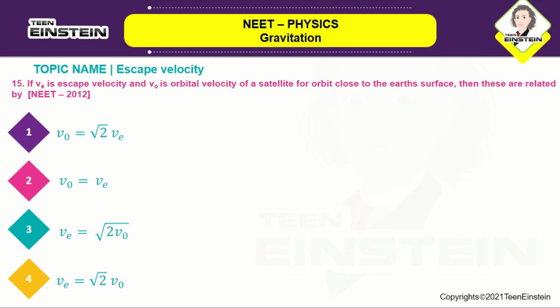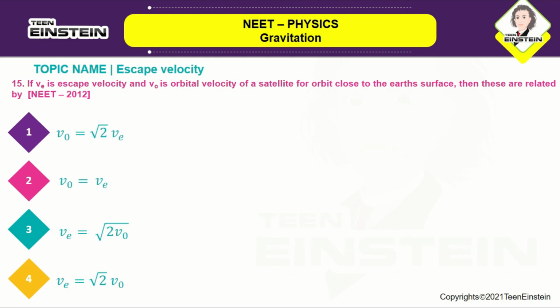You can see as we solve so many problems, the same formulas are being repeated and we are using them in a different manner. Okay, so the next question is: if v is the escape velocity and v0 is the orbital velocity of a satellite for an orbit close to the earth's surface, then these are related by. So they want us to find out the relationship between the escape velocity and the orbital velocity.